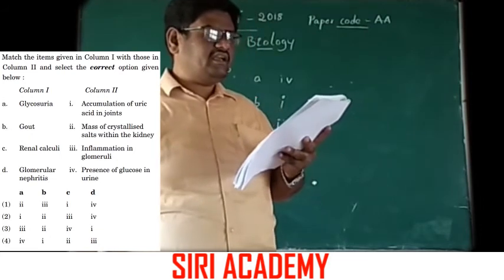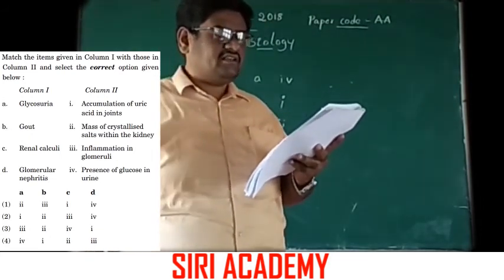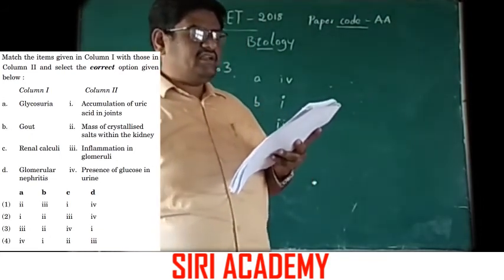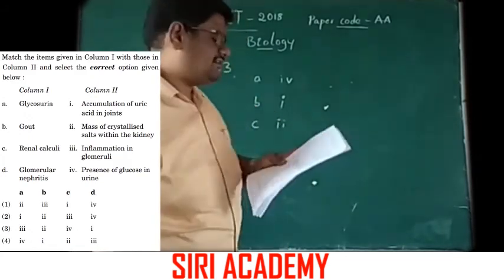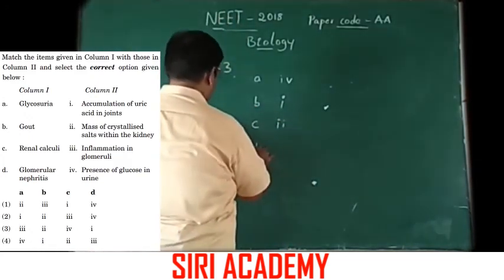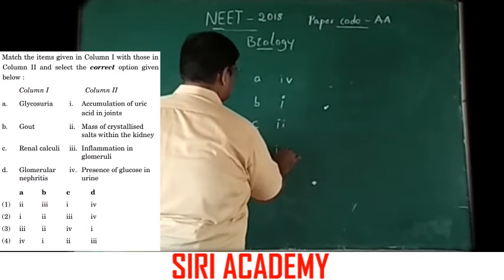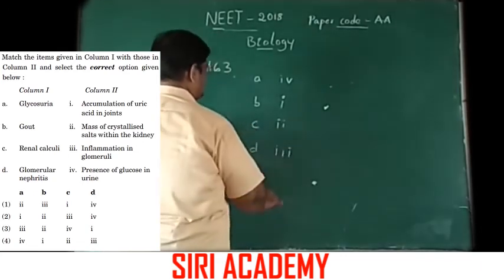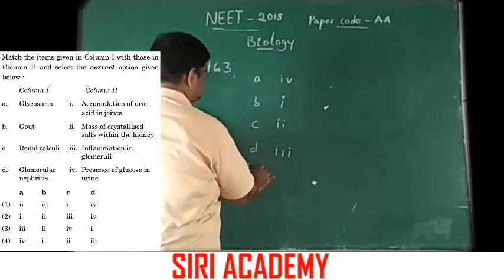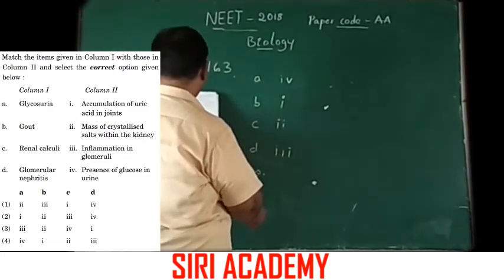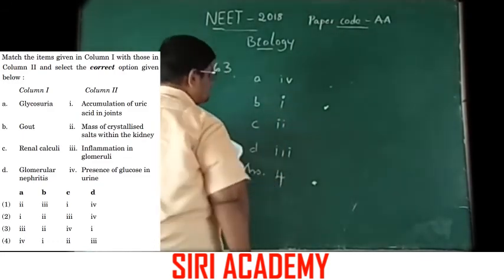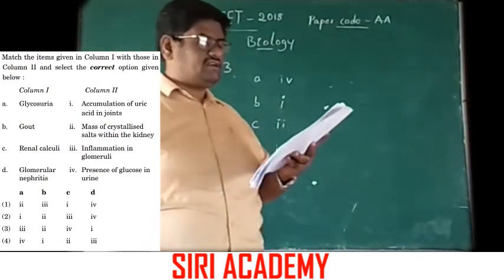Here D glomerular nephritis is inflammation in glomeruli. Option 3 is the correct one. Answer is 4123. Option 4. This is the correct answer.